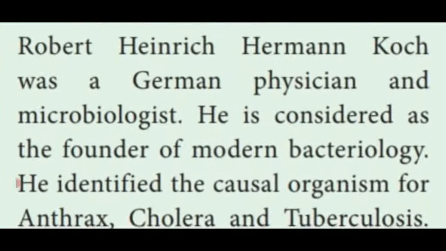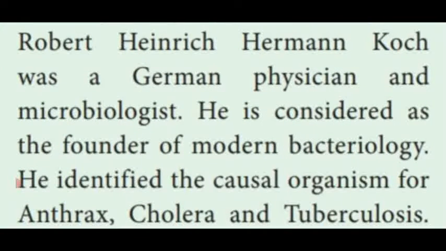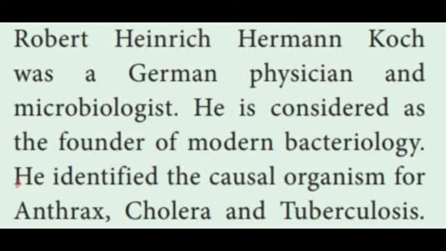He is considered the founder of modern bacteriology. What is bacteriology? It's a branch of biology which deals with the study of structure and function of bacteria. It is named bacteriology. Modern bacteriology was founded by the scientist Robert Koch.